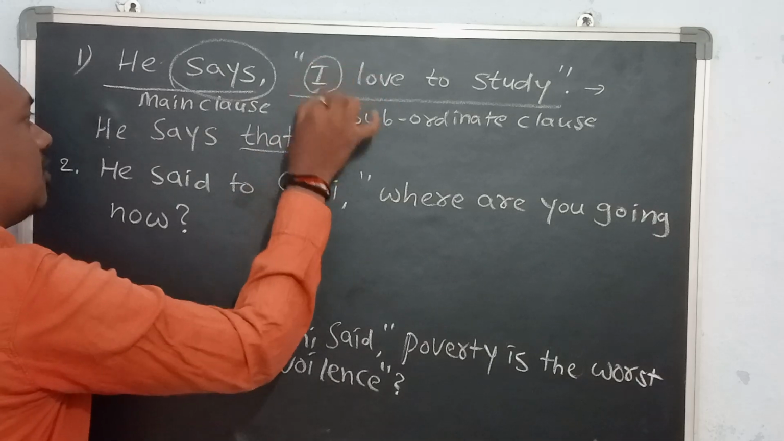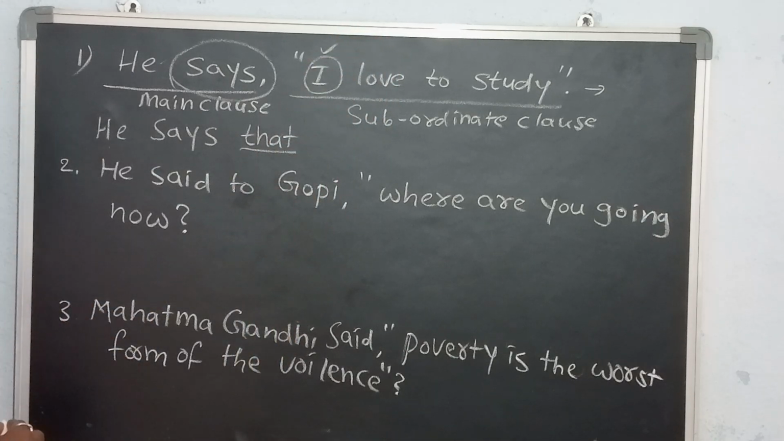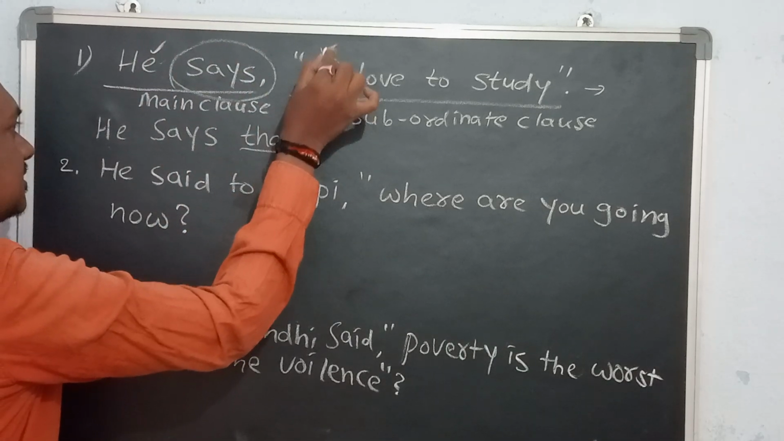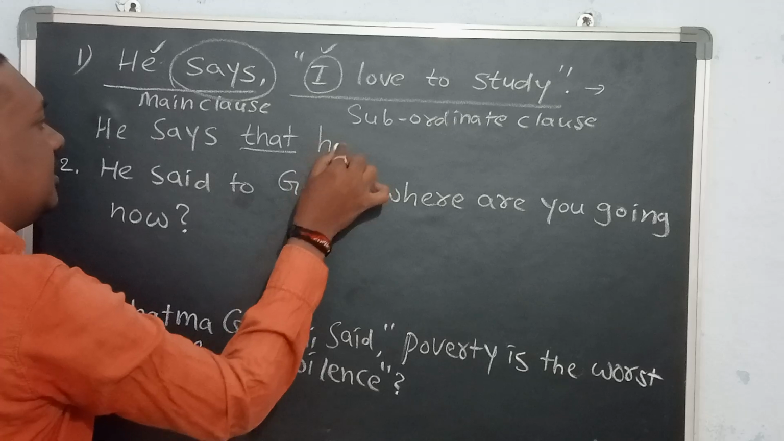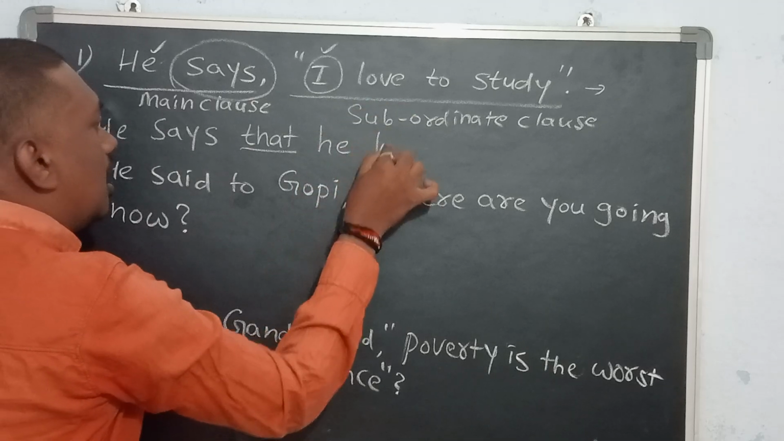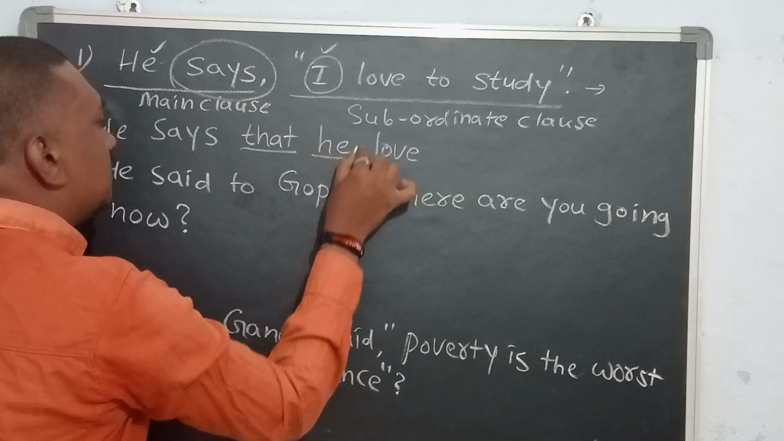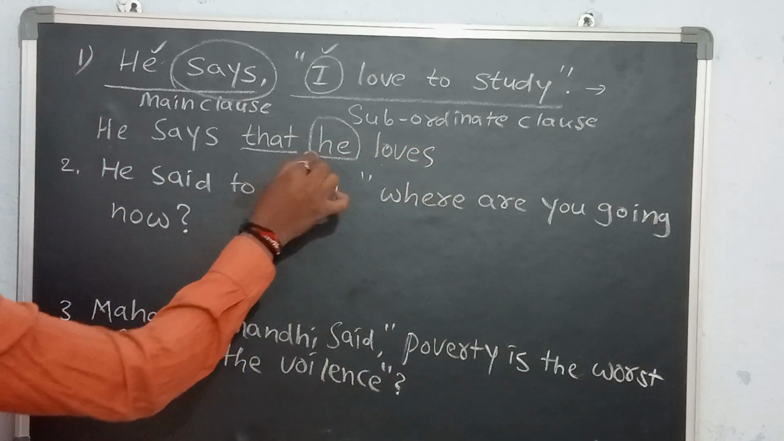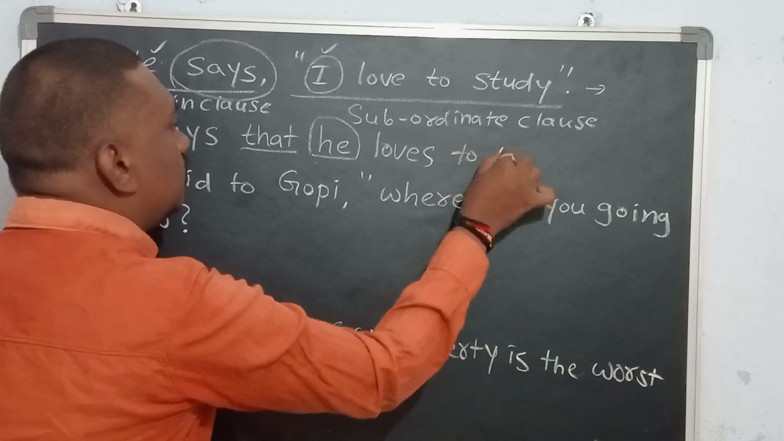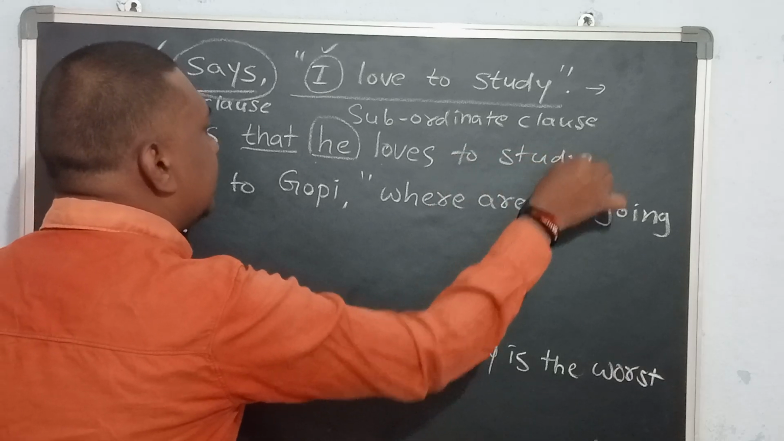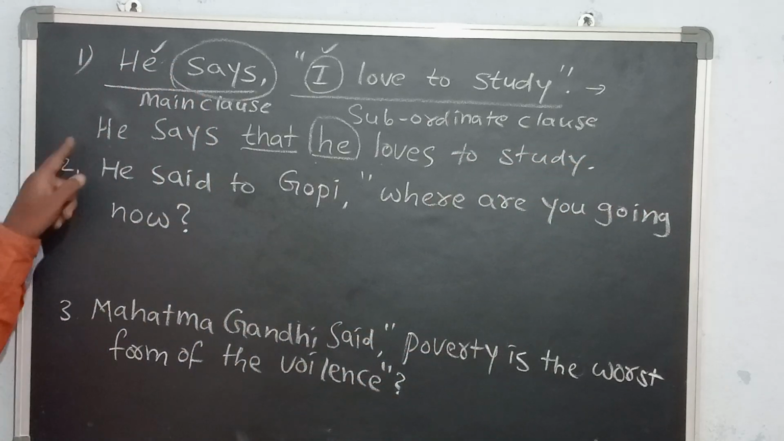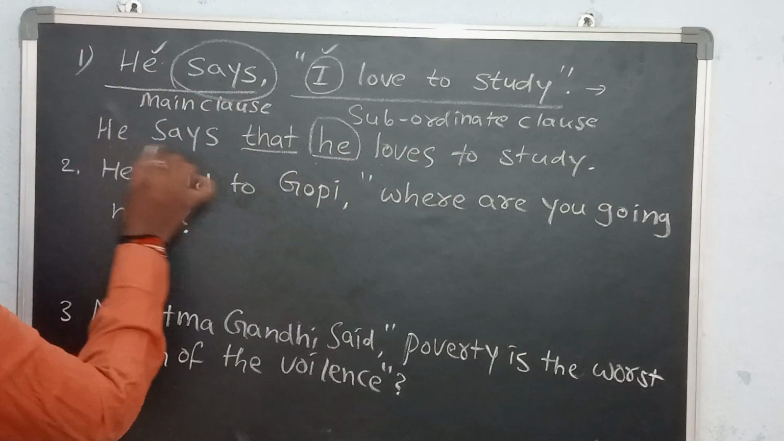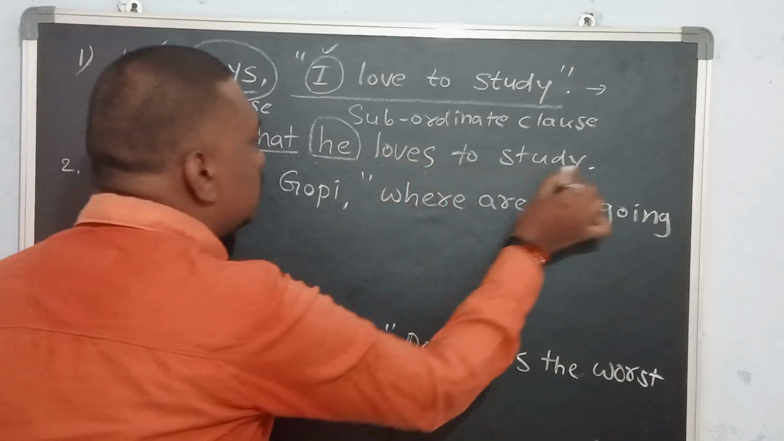Next, the pronoun here is "I." "I" is a speaker word. Who is the speaker here? He. So we replace "I" with "he." He love. Here the subject is third person singular, so we add "s" to the verb. He loves to study. This is the indirect speech: He says that he loves to study.